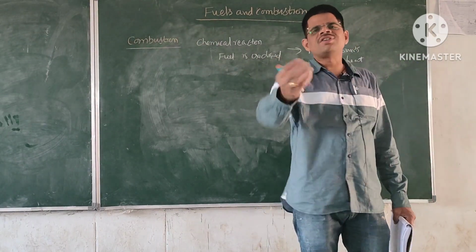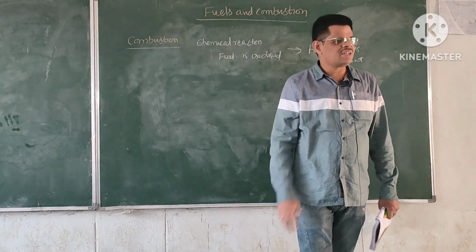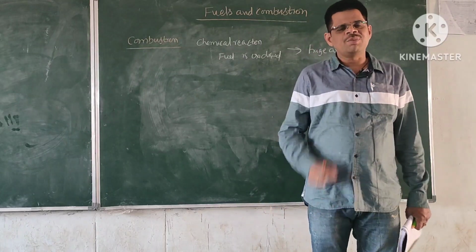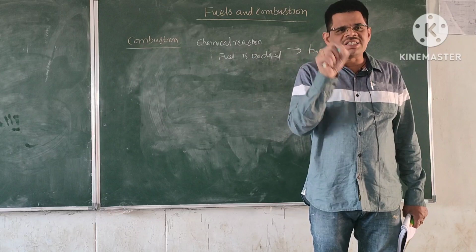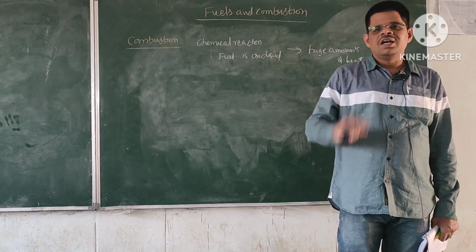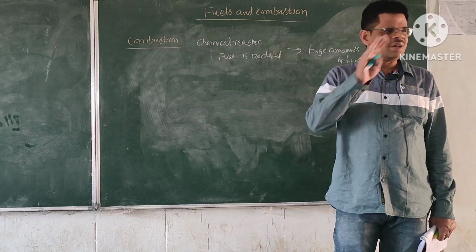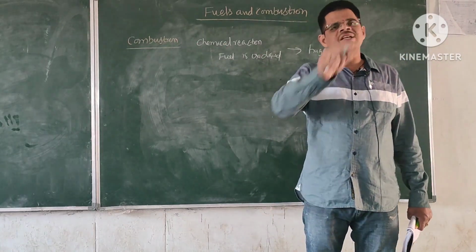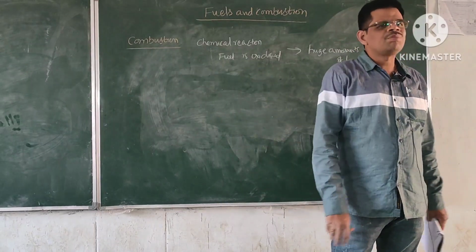So you are supplying air to the combustion. Without air you cannot perform the combustion process. That means you are supplying oxygen with the help of that air. Atmospheric air consists of nitrogen, oxygen and other elements. Here that oxygen is used for the combustion process.